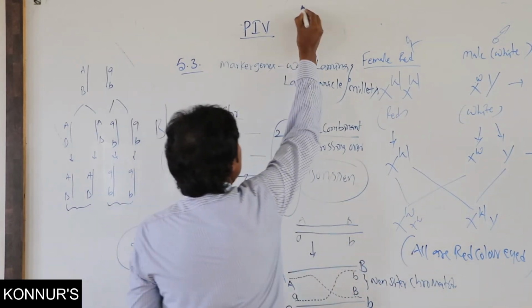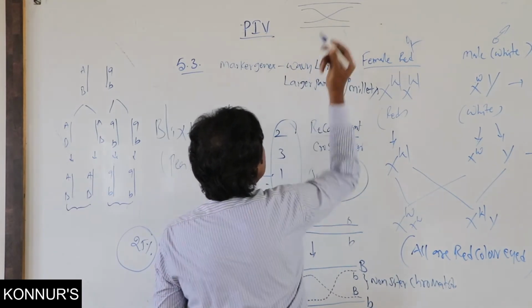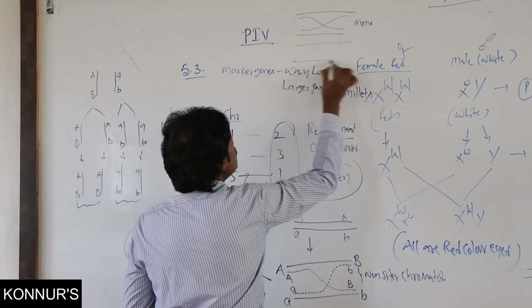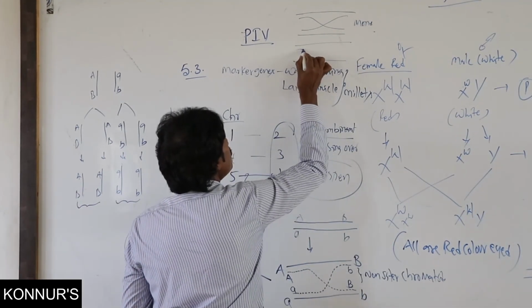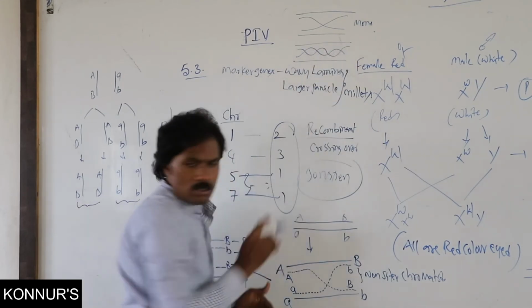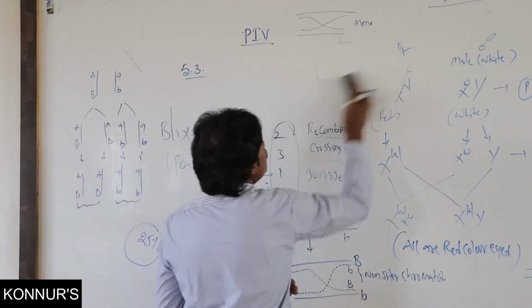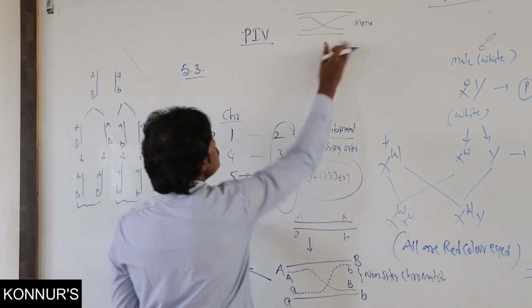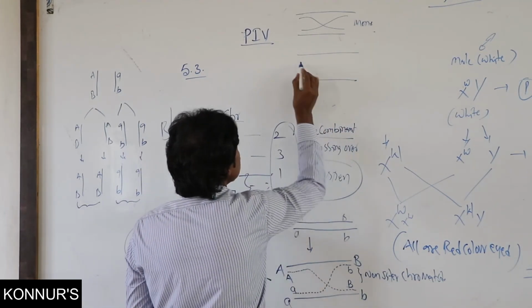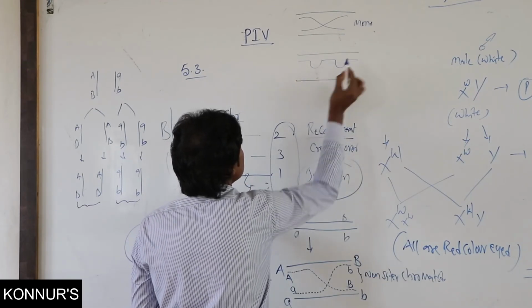Suppose if it is mono crossing over, like this, it will be present. This is a single one. If it is a di crossing over, it is a parental one, it is one place, another place.